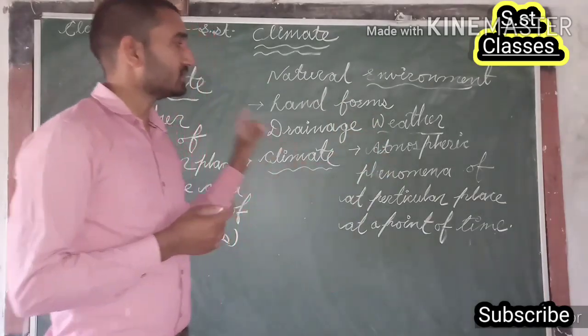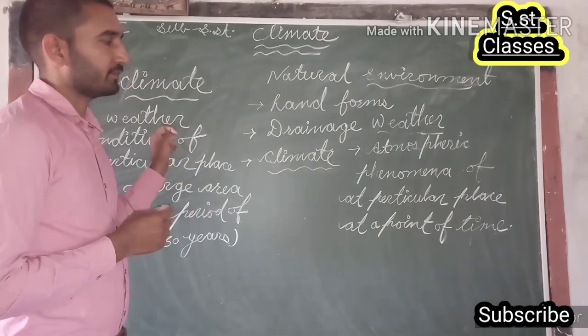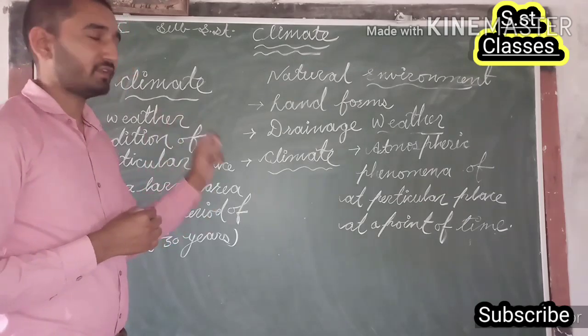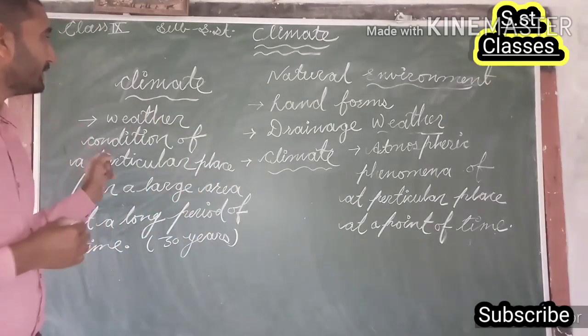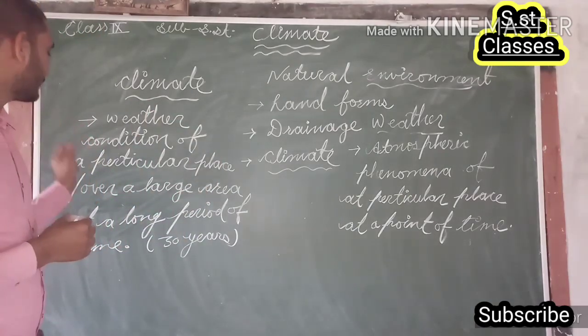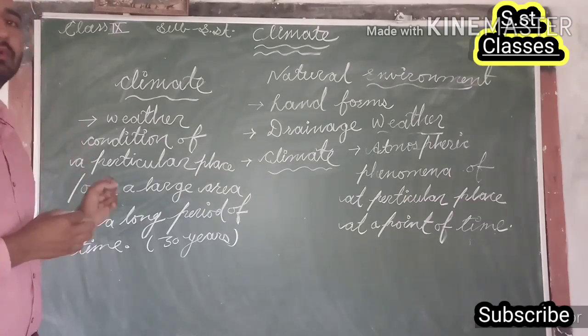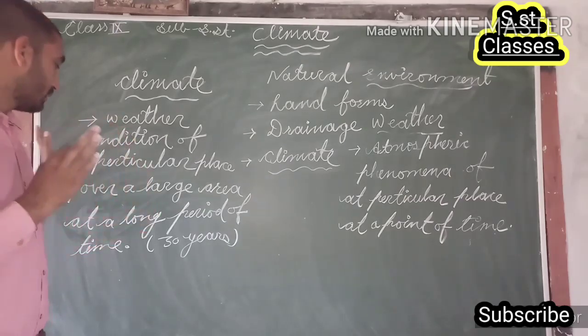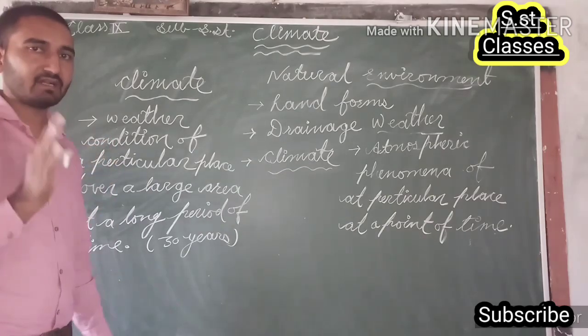So weather means atmospheric phenomena of a particular place at a particular point of time, a particular hour. On the other hand, climate is the weather condition of a particular place or over a large area in a long period of time, at least 30 years. Is that clear, guys?